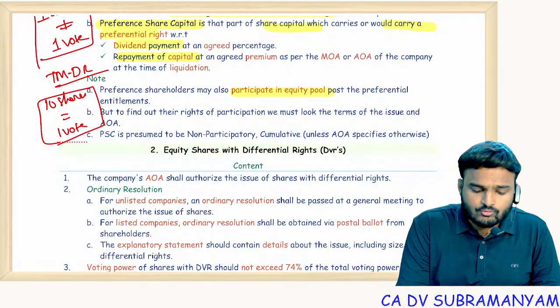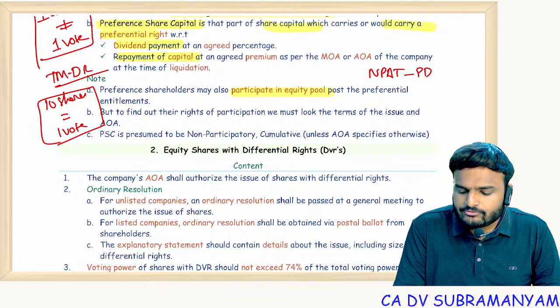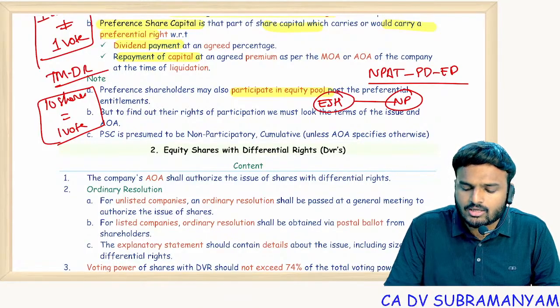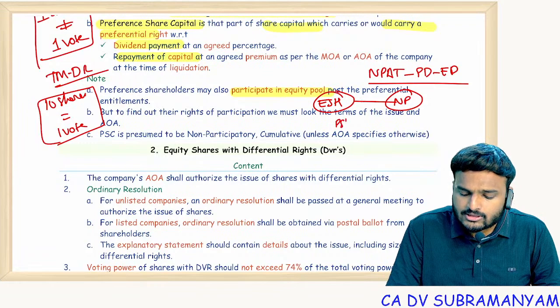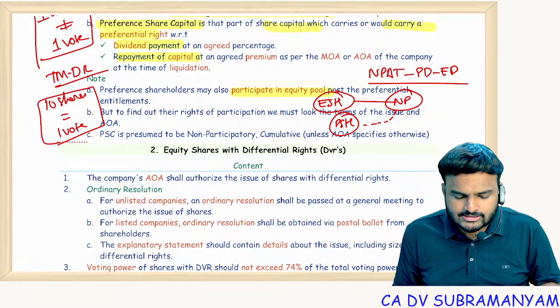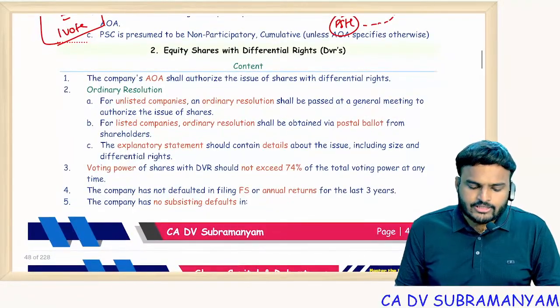Let me tell you one more time. Net profit after tax minus preference dividend minus equity dividend. So whatever net profit is left over, in this generally equity shareholders will have a share. Along with equity shareholders, if preference shareholders are also getting share in this net profit, then we call them participatory preference shares. Next one, equity shares with differential rights.